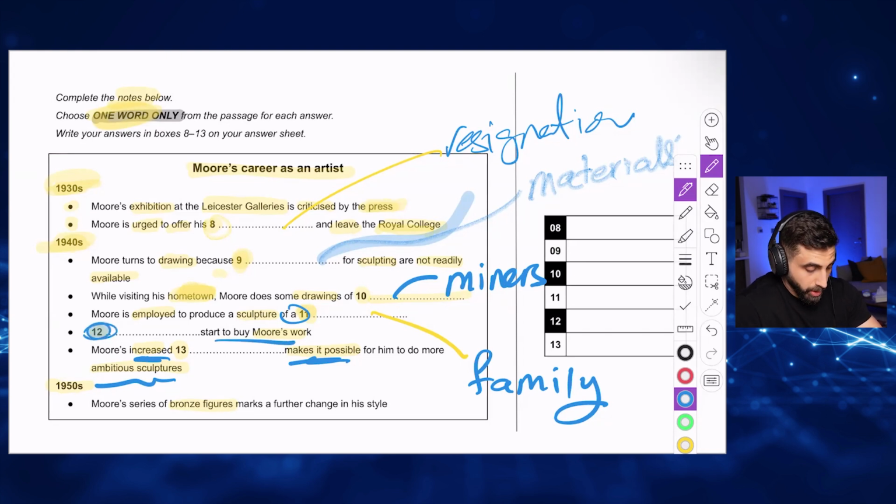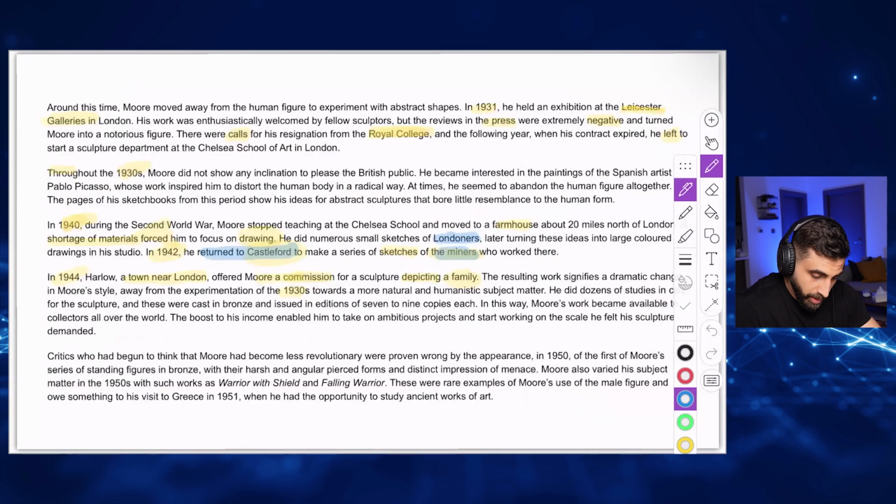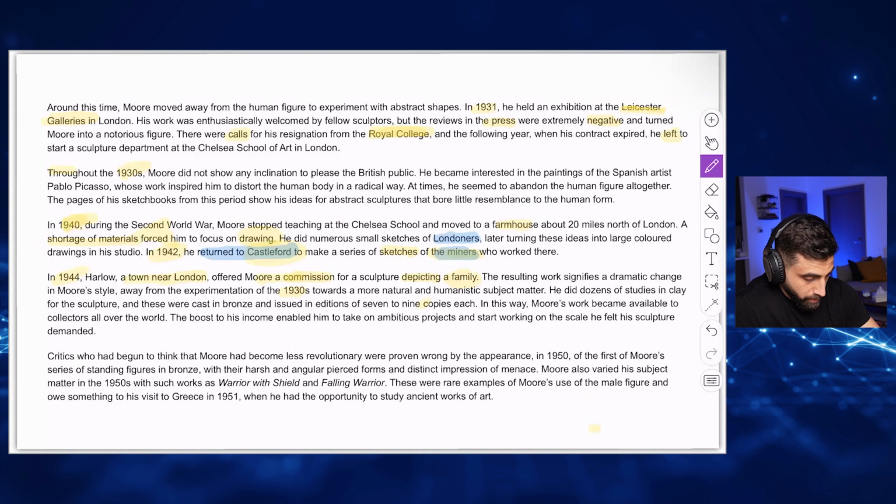Somebody started to buy his work. Who's that somebody? Let's read. Family signifies a dramatic change in his style away from experimentation of the 1930s towards a more natural and humanistic subject matter. He did dozens of studies in clay for the sculpture, and these were cast in bronze.